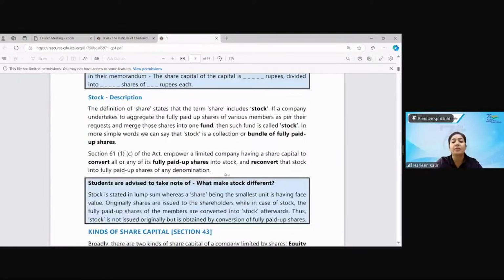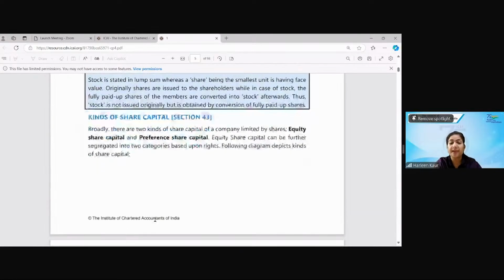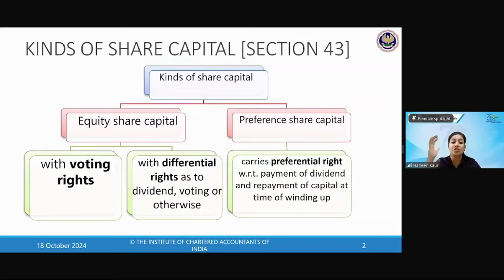So here you can simply read this. It is the smallest unit. Ordinary shares will get you shareholders. Originally the shares are given, and when the fully paid up shares are further converted, they become stock. Now let's start with the kinds of share capital, which my dear students have been hearing about since class 11, 12.